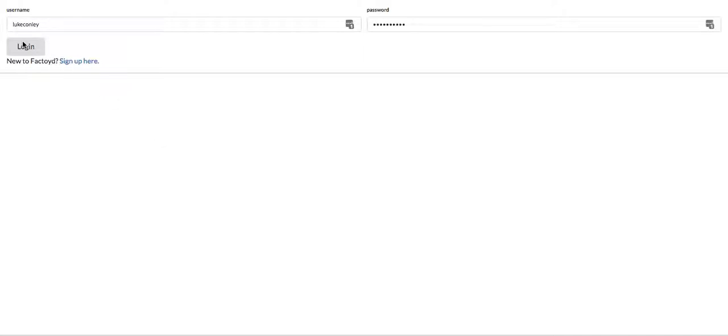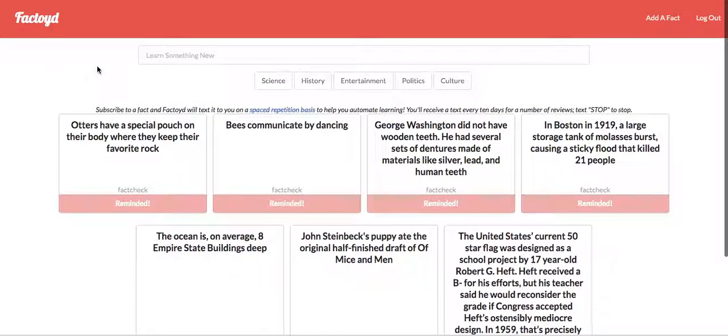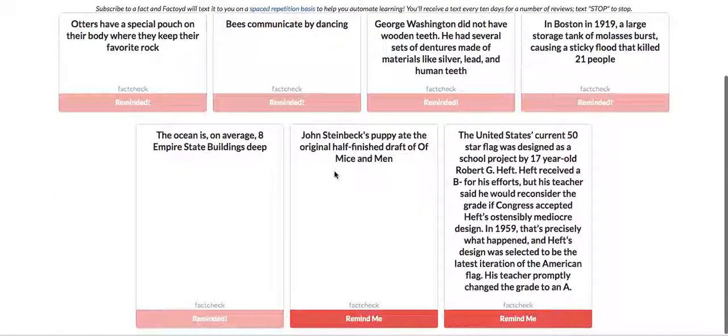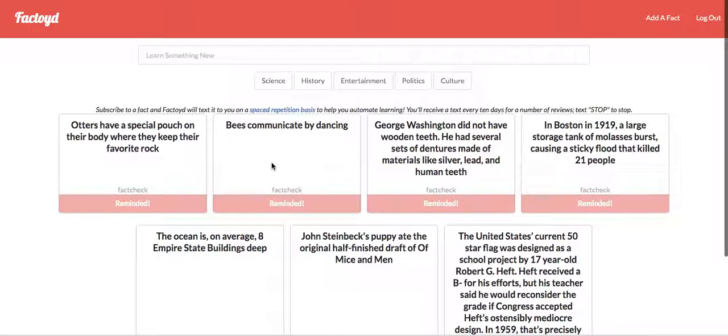So let's log in here. And here you can see, basically, the community has added various facts that they think are interesting, like otters have a special pouch on their body where they keep their favorite rock. That's pretty cool. And anybody can add new facts. Each one has a source so that you can fact check them.